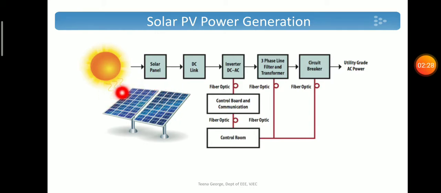In a solar photovoltaic system, the visible light is directly converted into electrical energy by using solar cells. Solar cells are mainly made up of silicon. A solar cell is a PN junction diode which generates electron flow when visible light falls on it.